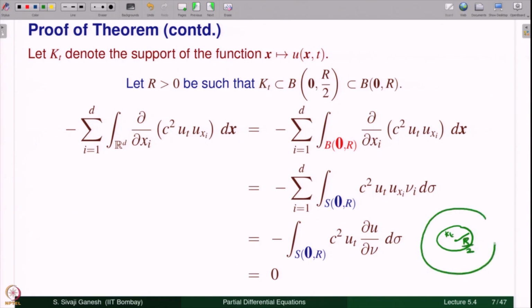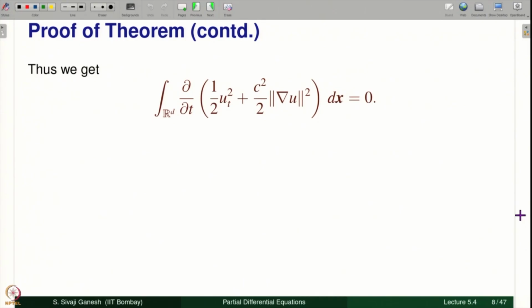and this integral that we have is on the sphere S(0, r). In particular, u is 0 in this annular region. Therefore, all the derivatives will be 0 here. Here u_{x_i} will be 0, and hence this term will be 0, because u_{x_i} on the sphere is 0, and hence we have this equality.